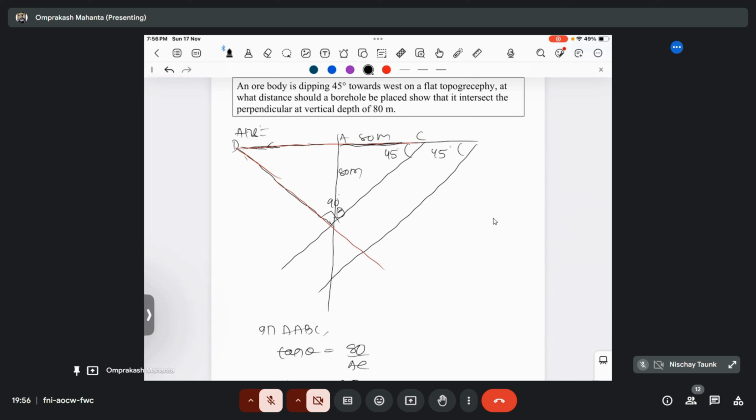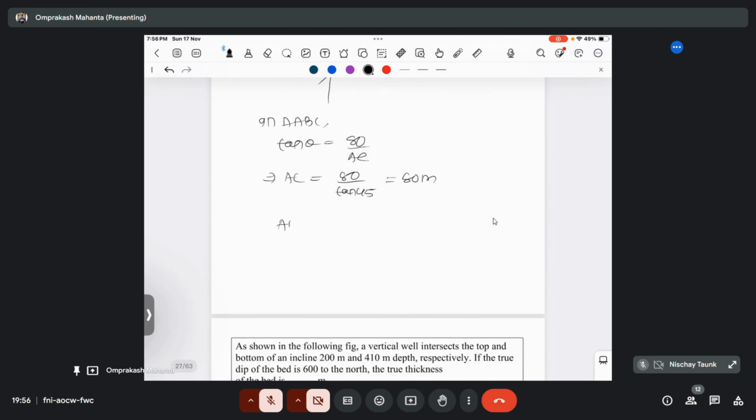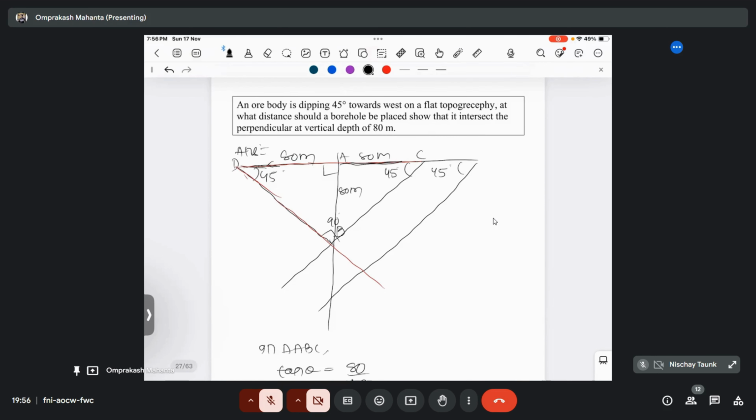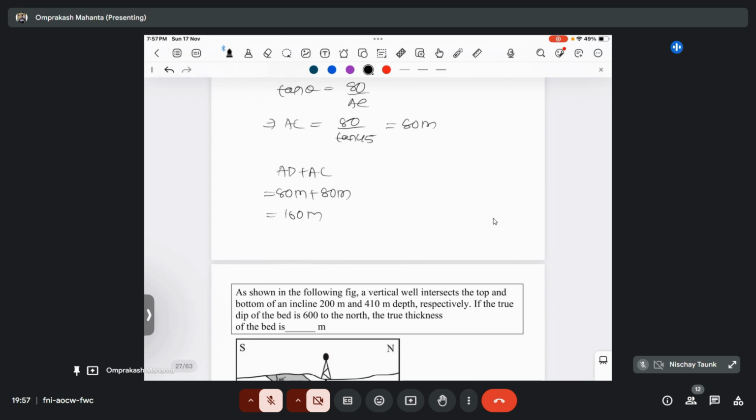And if it is 90 degree, this one is your 80 meter. This one is also 90 degree. So 90 means halfway is 45. This one is also 45. So if we calculate this one, we get this value as also 80 meter. So total AD plus AC will become 80 meter plus 80 meter, that will be 160 meter. Okay, so at 160 meter distance a borehole will be placed so it will intersect the perpendicular at a vertical depth of 80 meter. So the answer will be here 160 meter.